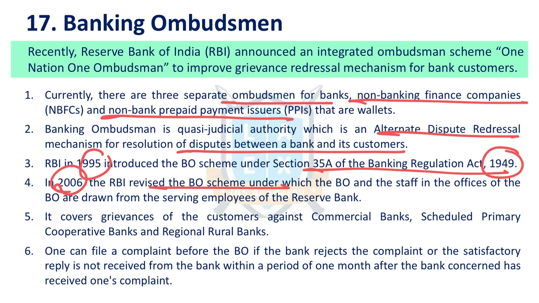First, we can go and file a case with the bank. If it is unable to give us a satisfactory explanation, if it is unable to resolve our issue, then we can go to the banking ombudsman. But first, we have to go to the service provider.